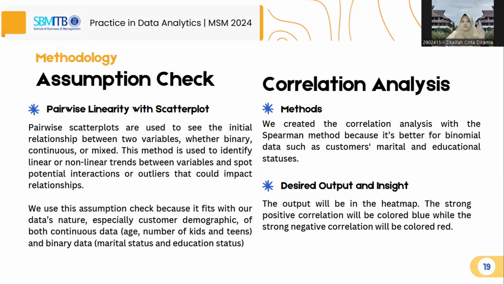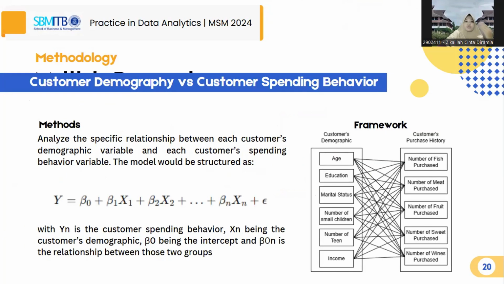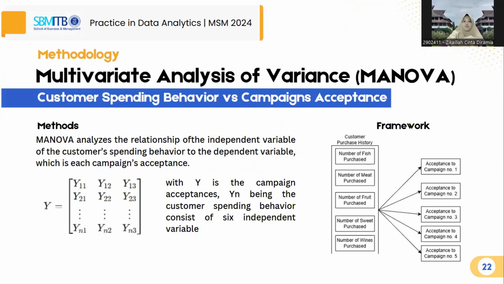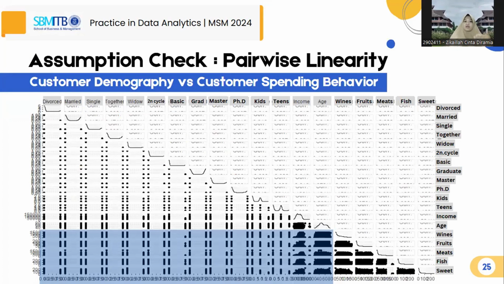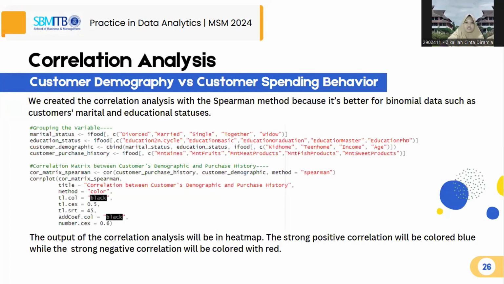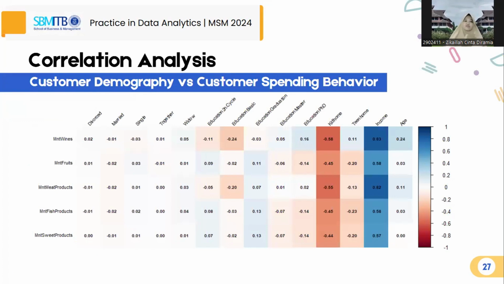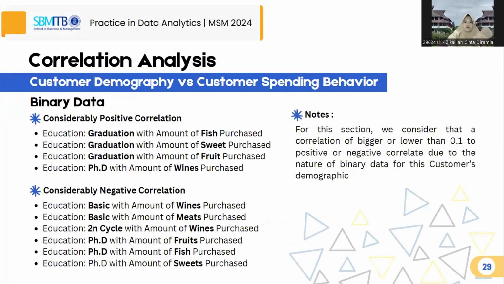We could conduct two regressions. The first, we use multiple regression to analyze the relationship between customer demography and customer spending behavior. The second, we use multivariate analysis of variance, or MANOVA, to analyze the relationship between customer spending behavior and campaign acceptance. Then we found that within the observed variables, the blue highlighted data is linear. The observed variables also have correlation with each other, except specific marital status towards certain spending behavior. This insight will be used in the regression later.